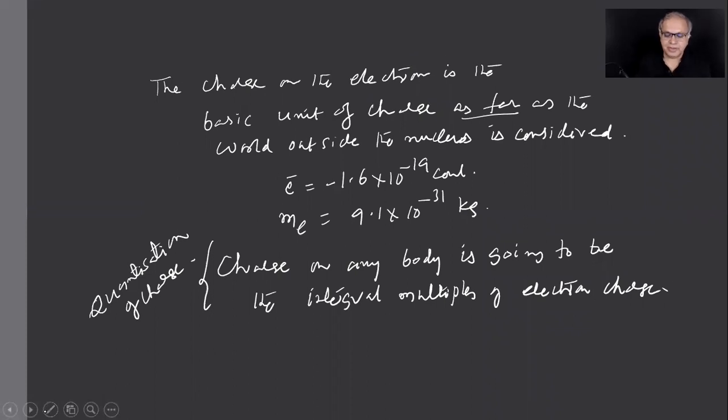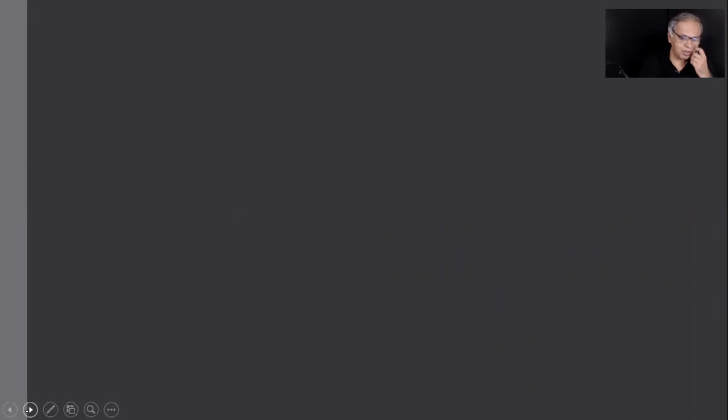All right. So here, charge on any body is going to be integral multiples of the electron charge. Why? I'll tell you now. For that, we need to go into a little more detail.